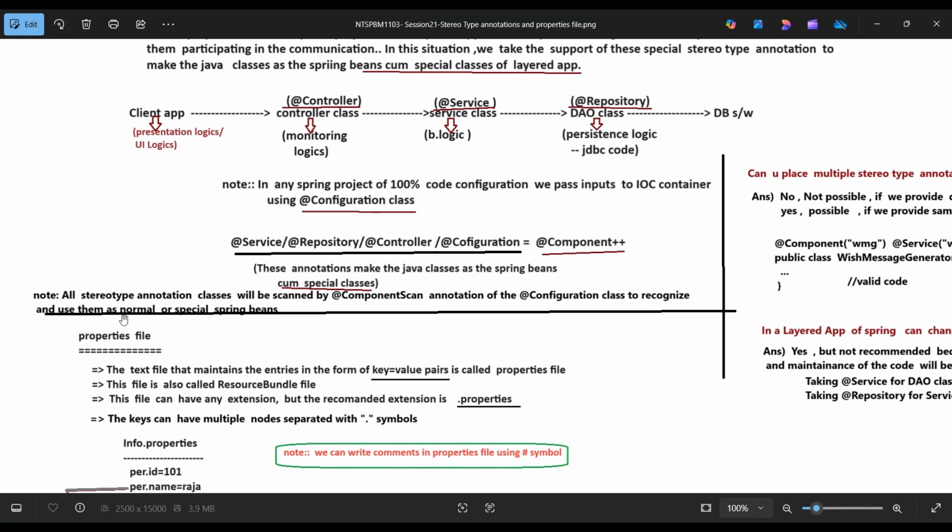Note: all stereotype annotation classes will be scanned by the @ComponentScan annotation of the @Configuration class to recognize and use them as normal or special Spring Beans.